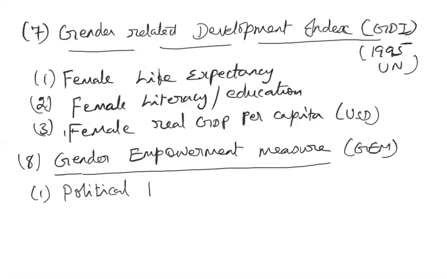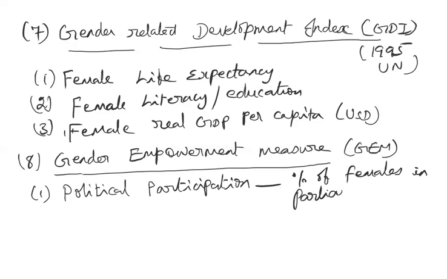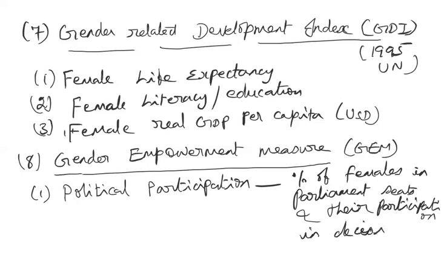The first one is what is the political participation of females in that particular country. So that is, in other words, the percentage of females in parliament seats and their participation in any major decision making sector, or in the major decision making roles. So to what extent importance is given to females. So that is the first one.